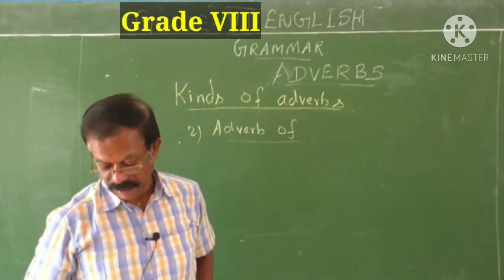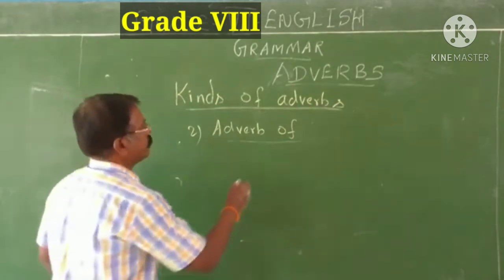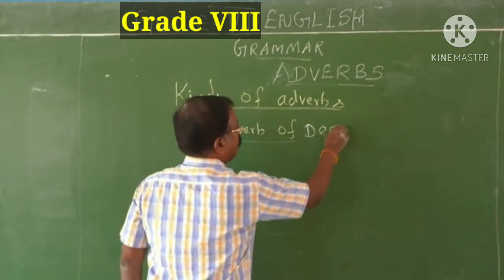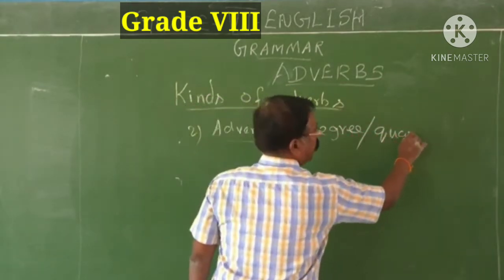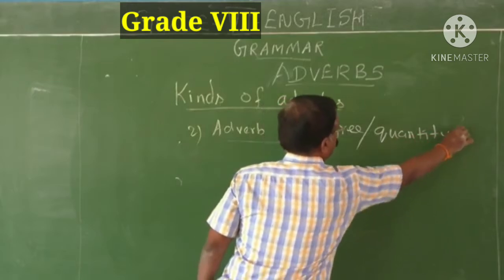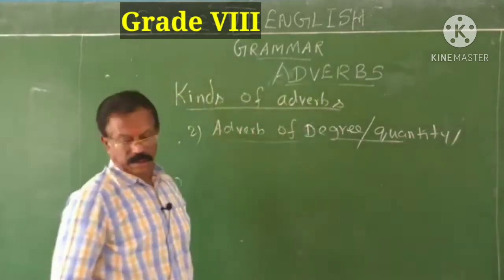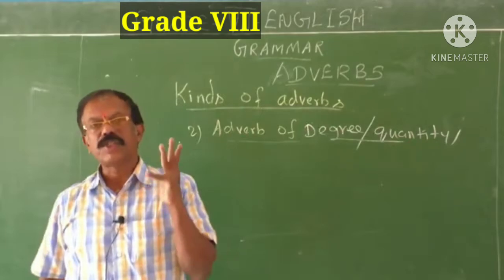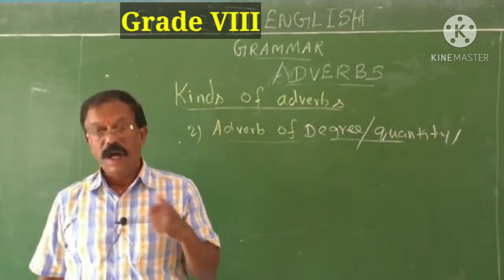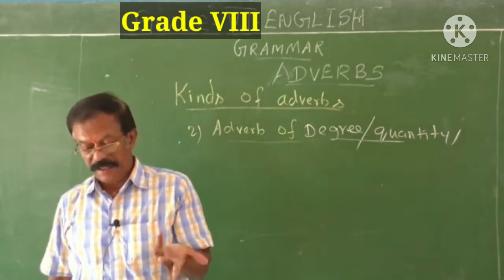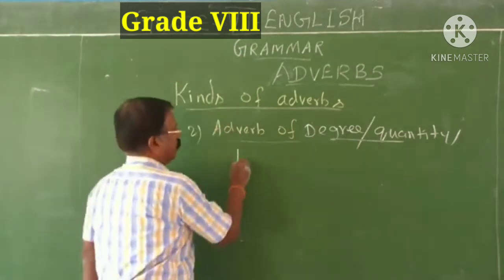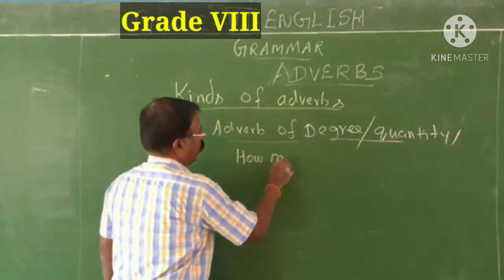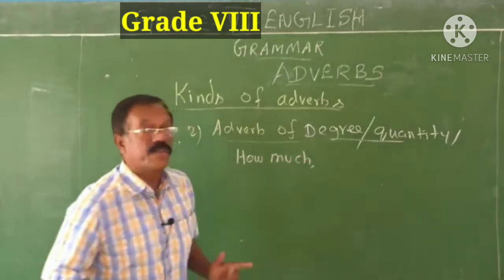Adverb of degree or quantity. How is it used? It shows how much, or in what degree, or to what extent an action is done. It answers the question how much. Listen to me carefully, children.